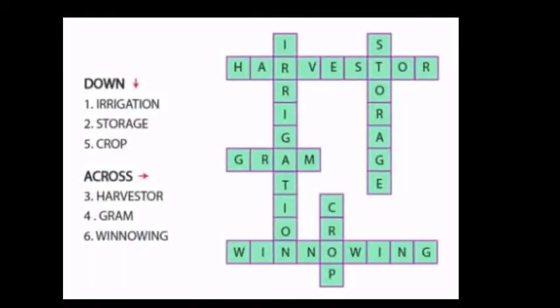Now let's put that in the puzzle that's given and then see the answer. Now this is the answer. The first one, as we discussed, is irrigation, then comes storage, then comes crop. These are arranged from top to bottom, and across from left to right: harvester, gram and winnowing. This is how the completed puzzle would look.